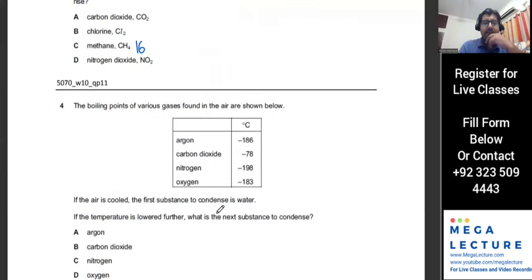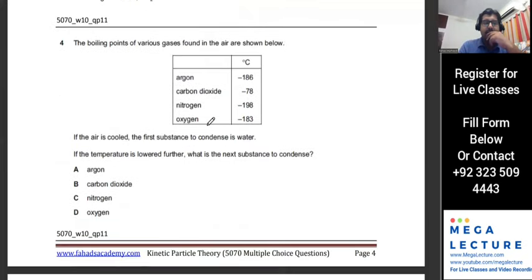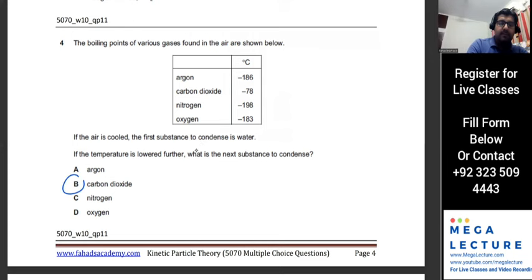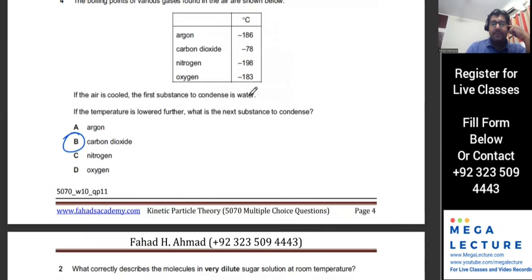Now, this is a question about boiling points. The boiling points are given. The air is cooled. The first substance to condense is water. If the temperature is lowered further, which is the next substance to condense? Carbon dioxide. Yep, it's going to be carbon dioxide because its boiling point or condensation point would be reached first.